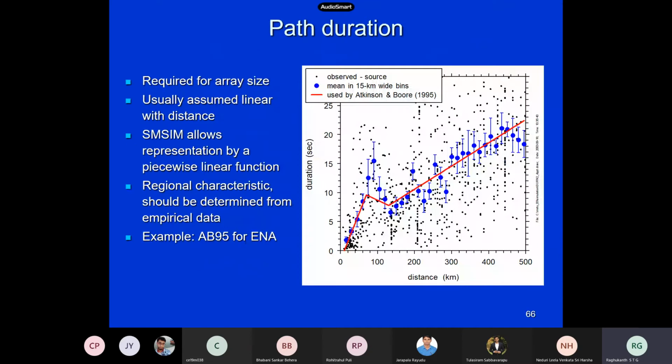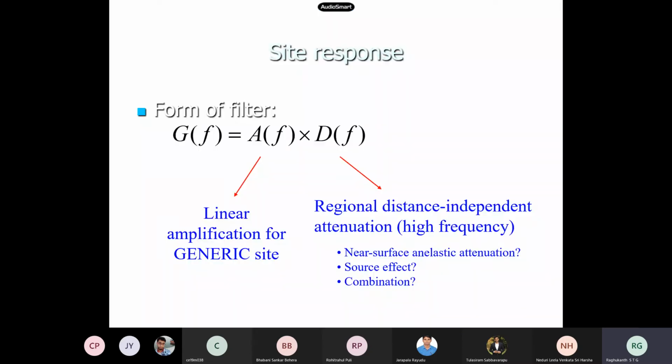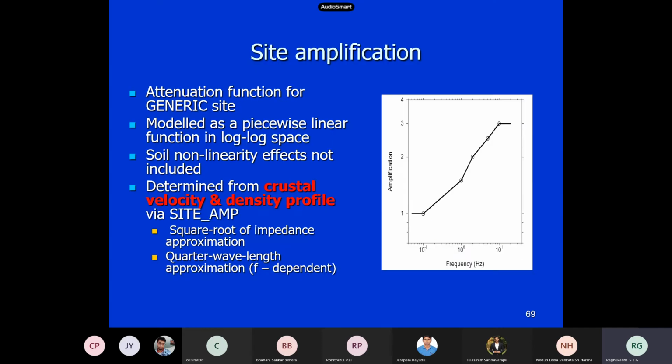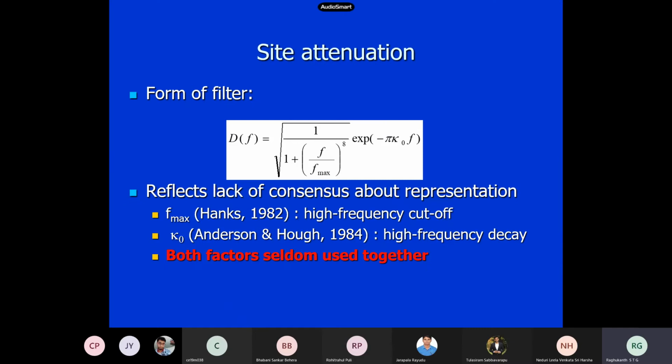Many complicated things are there, like path duration and site response. This generally comes from soil mechanics. They use the SHAKE software and other things for soil amplification. You can find out kappa also for this type of function.